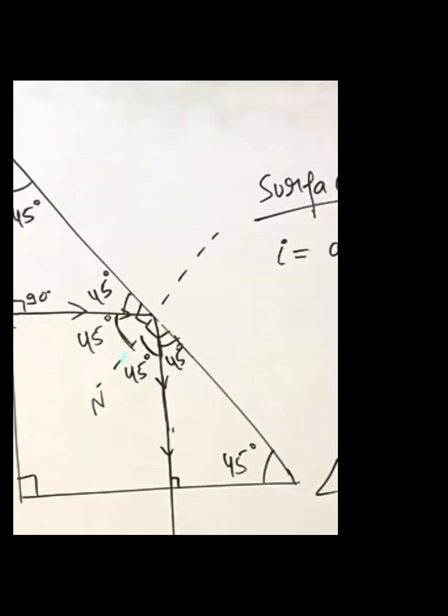If this is 45 degrees, even this will be 45 degrees. So all four of these are 45 degrees. Look. Yes or no? Yes, sir. Okay. And if this is 45 degrees and this is 45 degrees, this has to be 90 degrees.